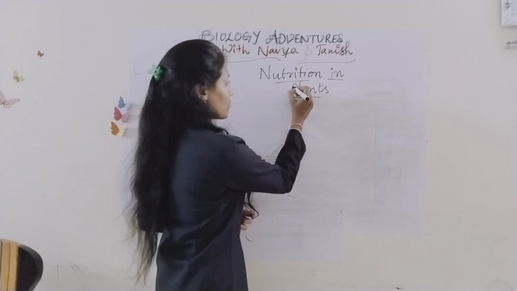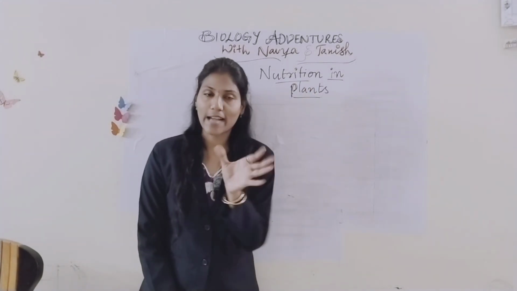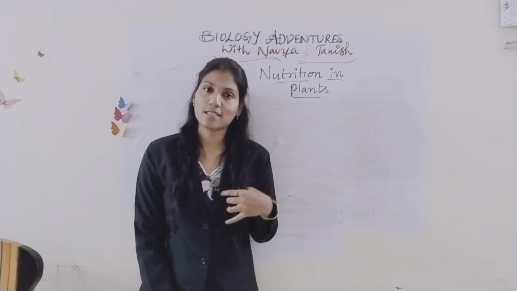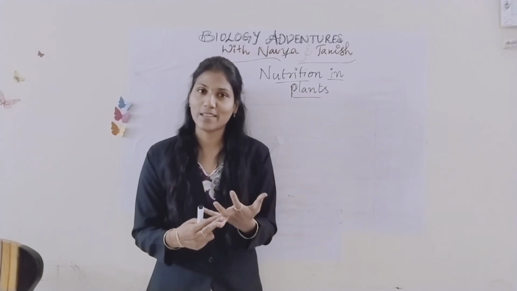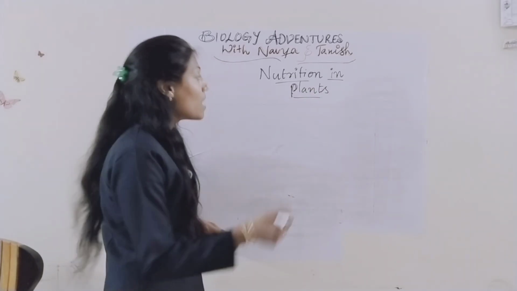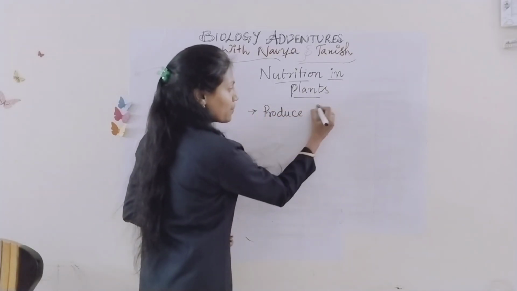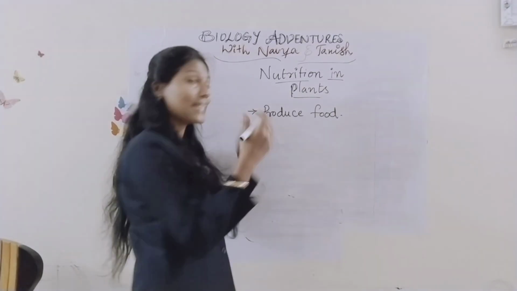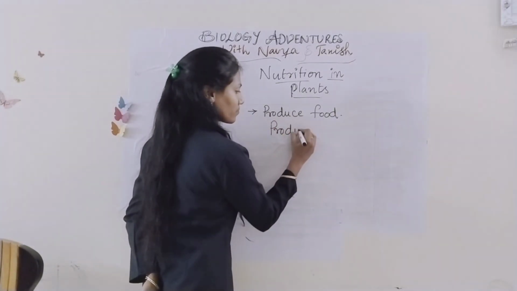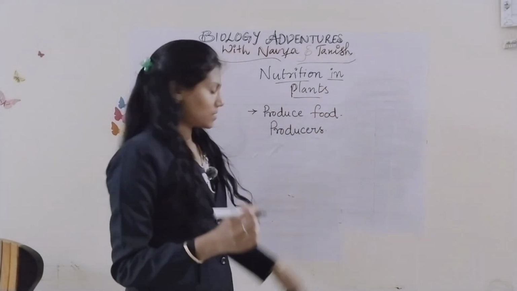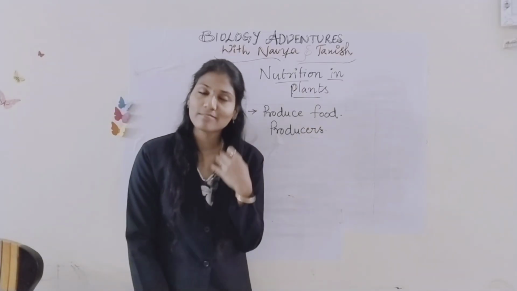Now plants. Just imagine plants are like factories. In factories, they won't make any cars or mobile phones and all. What do they produce? They produce food, right? So these plants we call producers. And these are the first food makers on the earth.